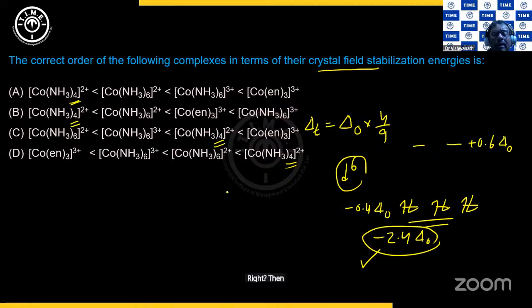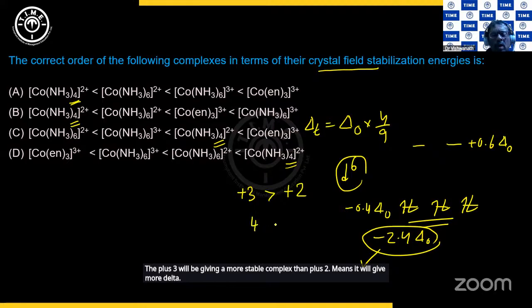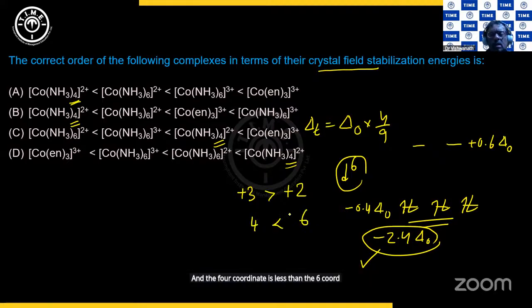Then the metal's oxidation state also matters. The +3 will be giving a more stable complex than +2, meaning it will give more delta O. And the 4 coordinate is less than the 6 coordinate. Based on all these things, let us check. So this inside cannot be allowed, right? So B and D are out. So Co(en)3 3+ is better than Co(NH3)6 3+, better than Co(NH3)6 2+, and so it is option A.